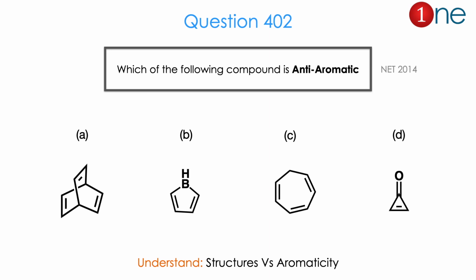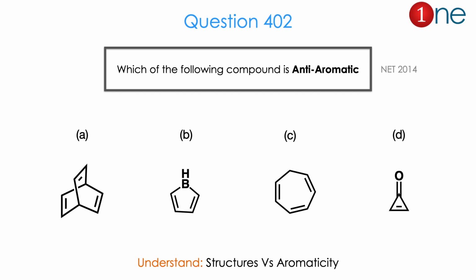Then let us look at the next question. They are asking you to find the anti-aromatic compound among these. They have given 4 different structures. The first one is a bicyclic system with 2 bridged carbons, and B is a boron heterocycle, C is cycloheptadiene, and D is cyclohexenone, with an alkene and ketone in the same system.